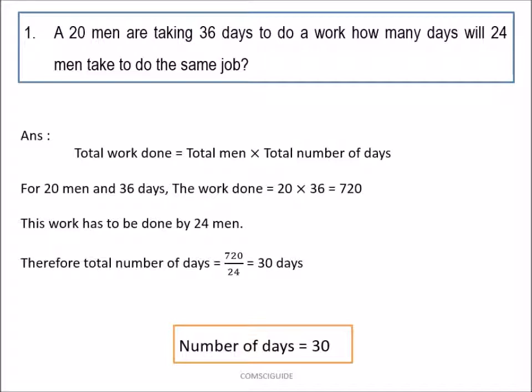And coming to the first question, given 20 men are taking 36 days to do a work, then how many days will 24 men take to do the same job? So we know that the total work done is equal to total men into total number of days. So for 20 men and 36 days, the work done is 720, and this work has to be done by 24 men. So the total number of days can be got by dividing the total work done by total number of men, which gives 30 days. So the number of days are 30.